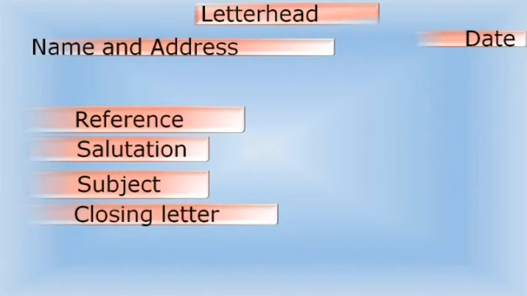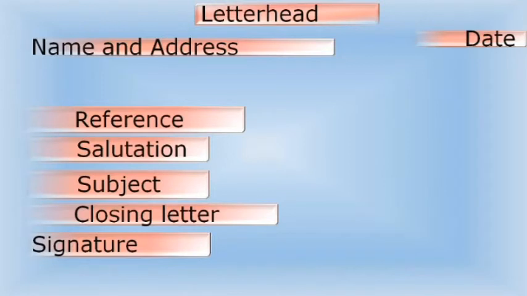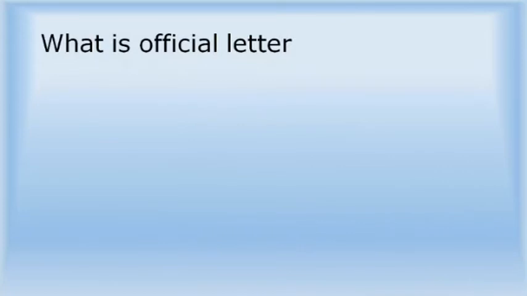Next is the closing letter. This should be Thank you, Sincerely, or something similar to what we have already seen. Next is the signature. This is the signature of the person who is writing the letter. And then we have the enclosures. If we have anything else to be sent with this letter, such as brochures or samples, we can include the list of it.